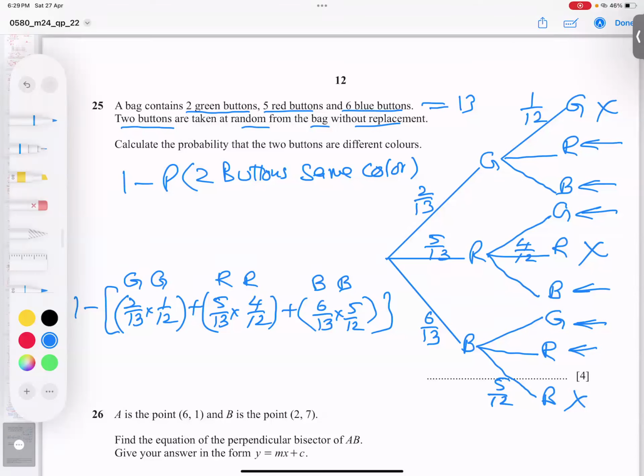Wait a minute, students. 2 plus 5 fours are 20 plus 6 fives are 30. So 2, 20 and 30 over 13 times 12. And I think I got the answer 2 by 3. So alhamdulillah rabbil alameen, I believe you got my point. Anyway, you can type in the calculator and check the answer.